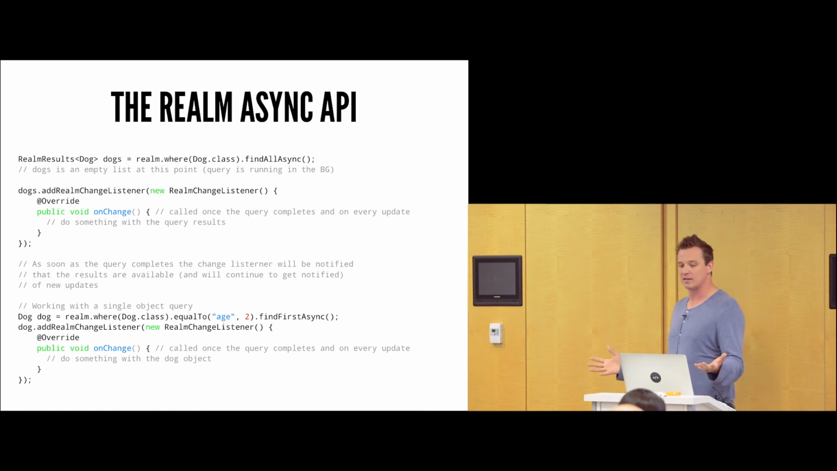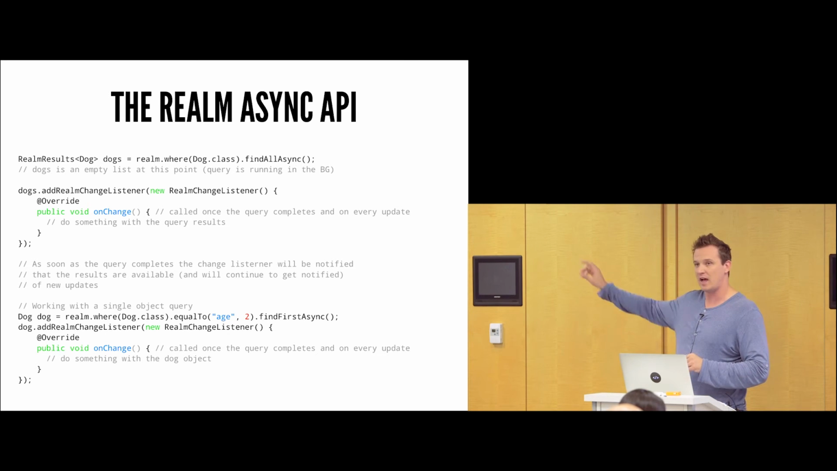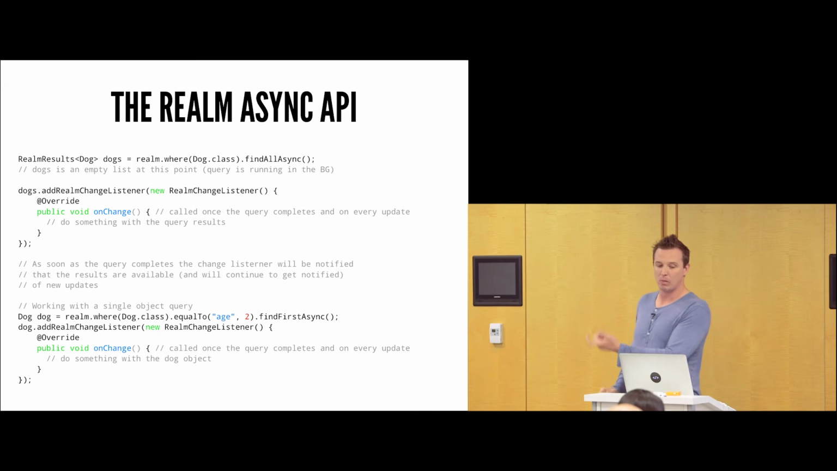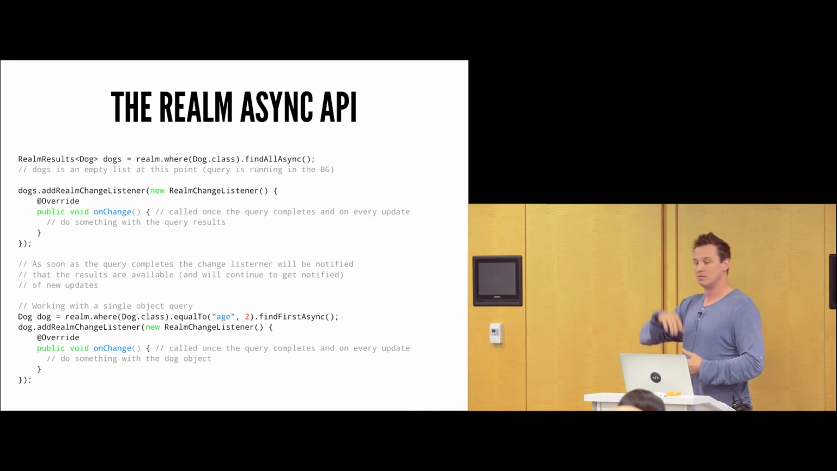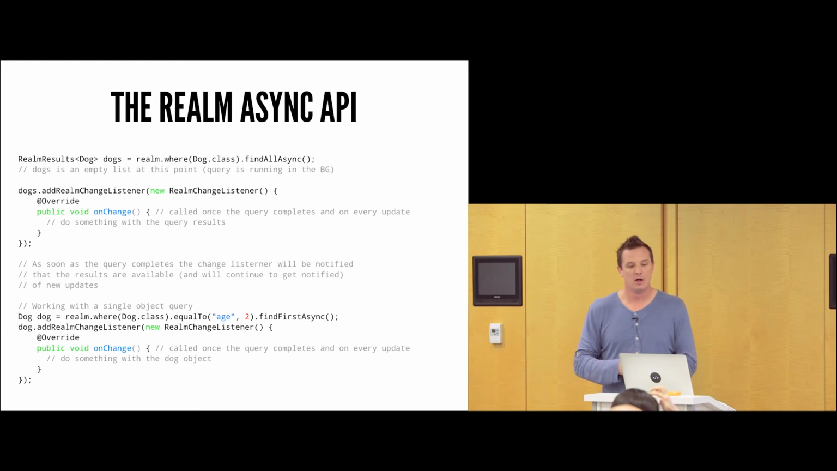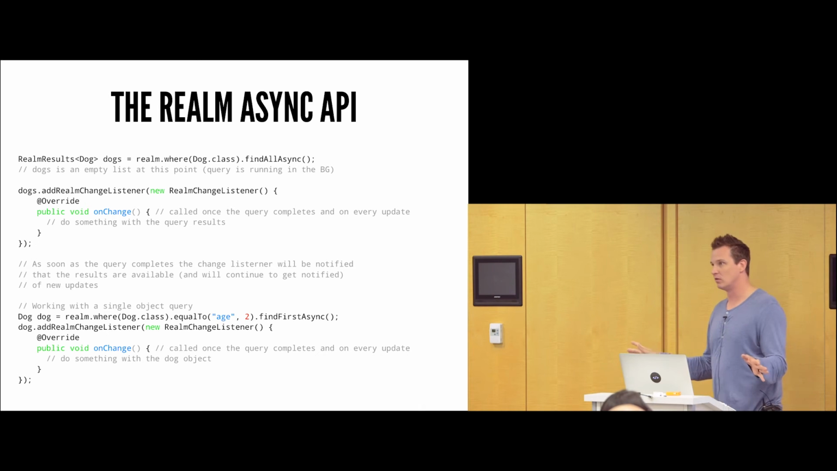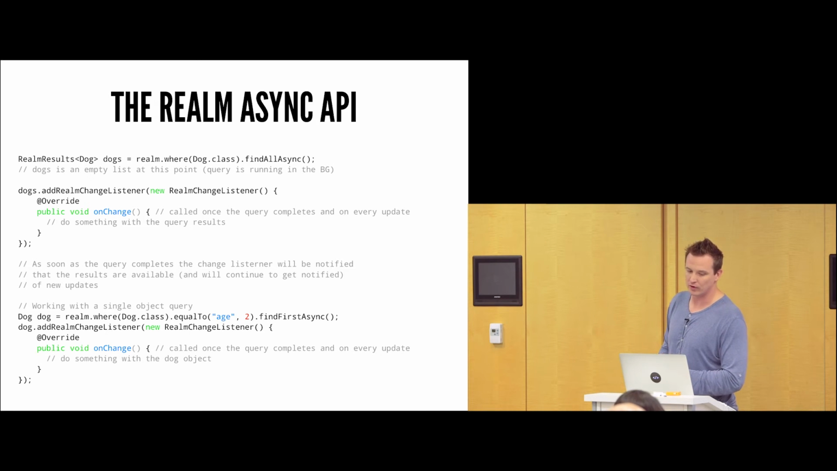So how do you use this asynchronous API? We've already seen how to do it synchronously. This is the async API right here. Notice the only thing that we're really doing different on the top line, at the very end of it, is adding the word async to it. What happens here is immediately the code will continue. The query has now been fired off in the background. The Realm results of dogs is just an empty list. It's not null. It's just an empty list, so you're not going to get any null pointer exceptions.